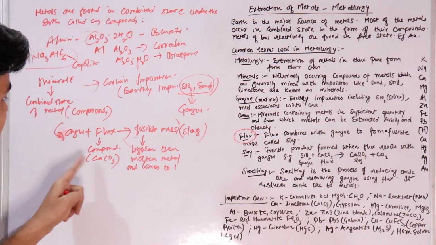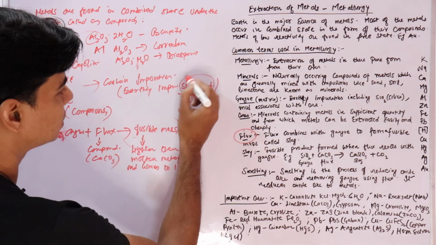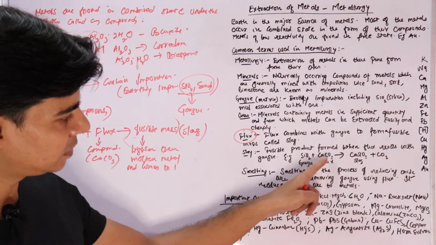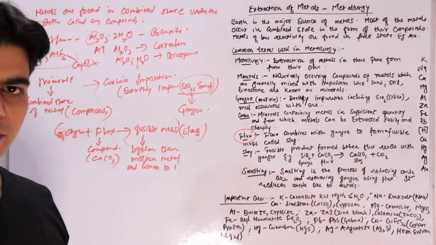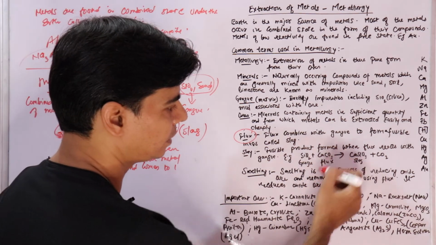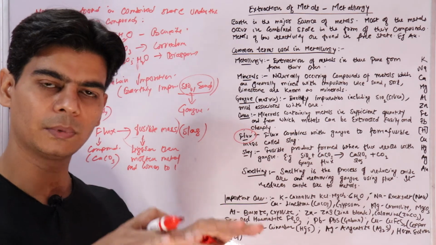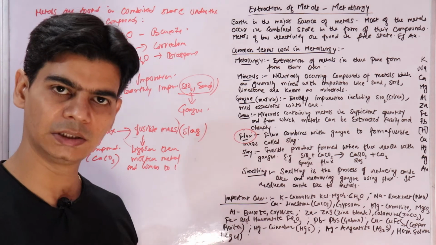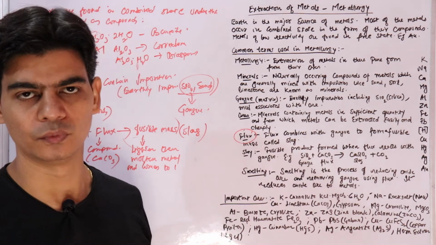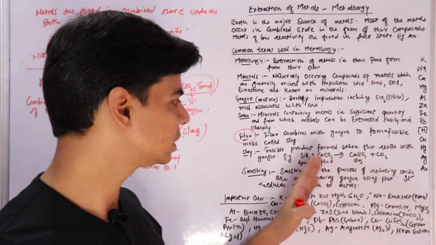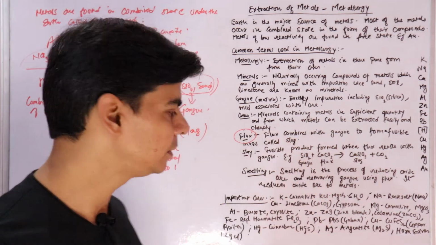Gangue is this silica and sand. Example, the silica reacts with calcium carbonate giving you calcium silicate. Calcium silicate is slag. It's a fusible molten mass which will come to the surface when you do metallurgy, and from there it can be removed. So in this way, we have removed these earthly impurities.